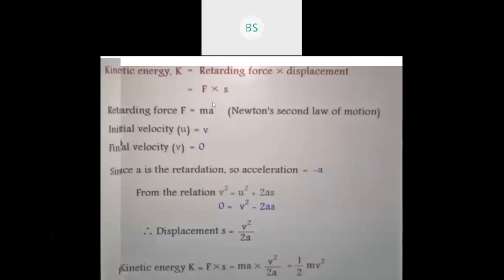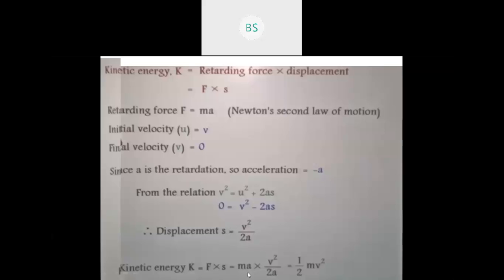Now come to the final here. Kinetic energy is nothing but F into S. So take that same here. Kinetic energy K is equal to F into S. We know that F is MA, so substitute the value of F. MA we have substituted. S we have already got here. What is S? Displacement. We got V square divided by 2A. So we will replace the value of displacement here.